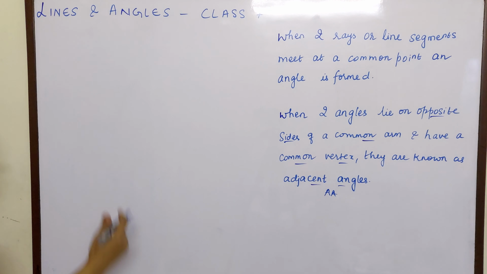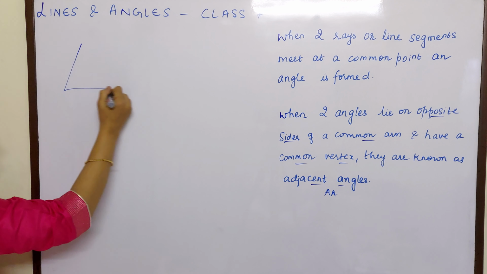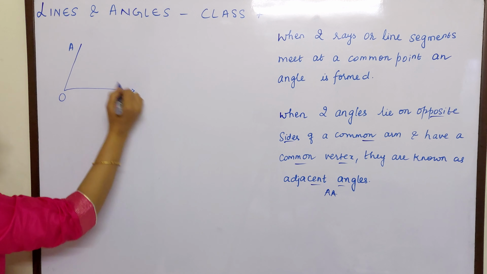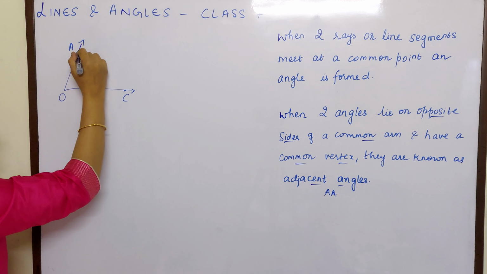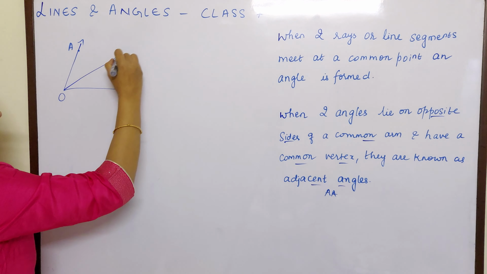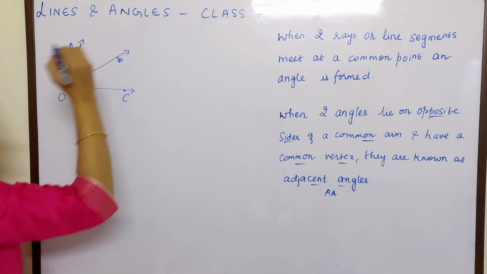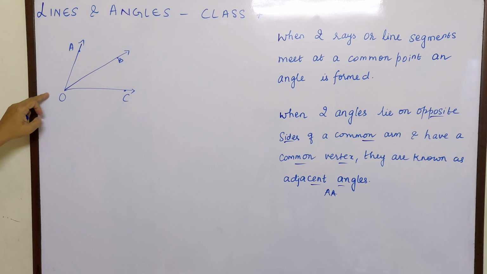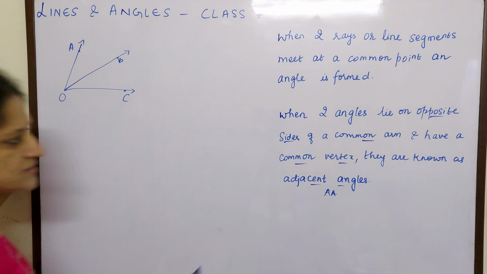Let us see. Now suppose this is an angle AOC, right? OA is a ray, OC is a ray. When two rays meet, an angle is formed. And let me take a common ray OB. Now the first condition for adjacent angles is that it should have a common vertex, right?